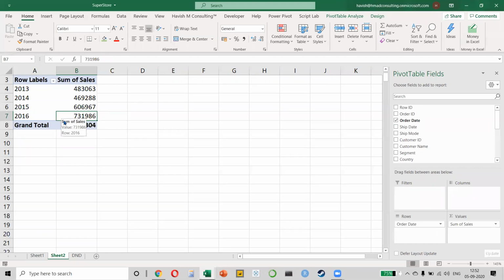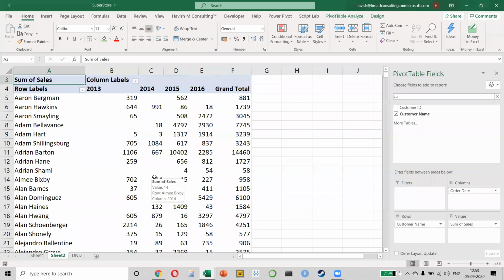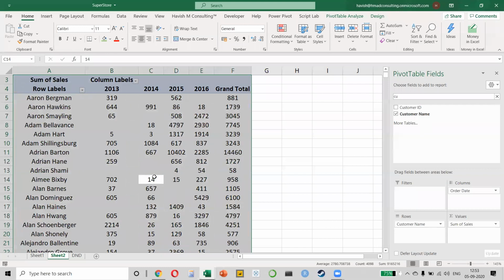But if I want to see the customer loyalty, then I need to keep my customers in the rows. So if you notice where my cursor is, this is my year, remember? I want to select my year and I will put it in columns. So what will happen? The same thing. Basically, earlier all the data for the years were coming in different rows. Now they are coming in different columns. Once we have done this, I now want to see a list of all the customers, which means we will put our customer name in rows. And this, everyone, is what we wanted to find out. Can anybody tell me, out of all these customers that you see, who's the loyal customer?